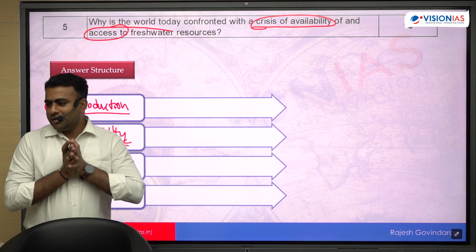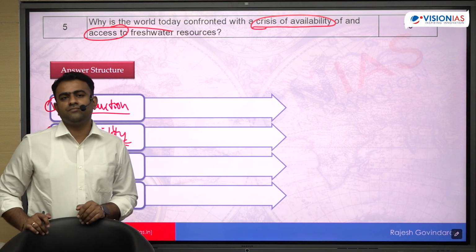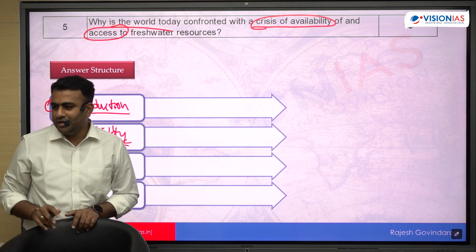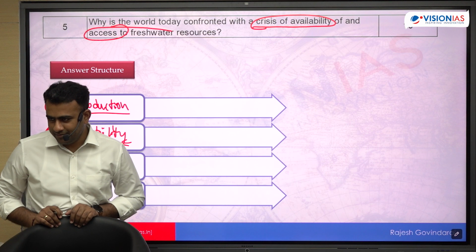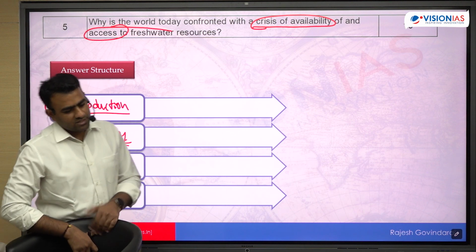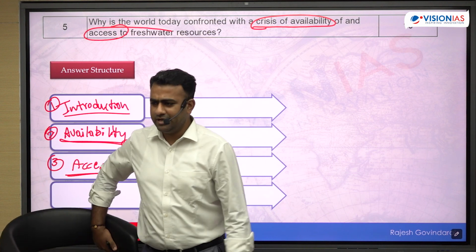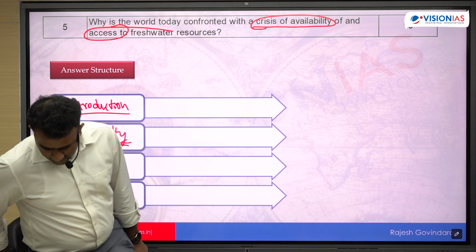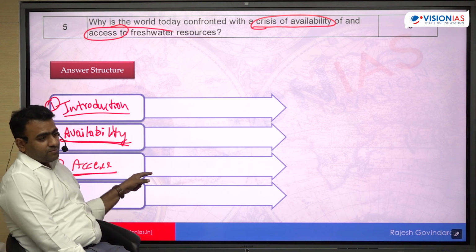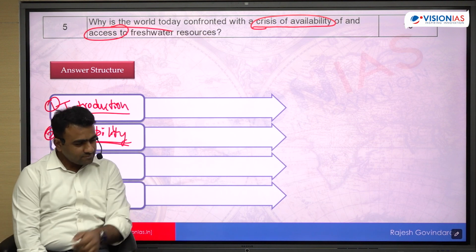So there are many rivers which flow from one country to another. Many inter-basin rivers are there. So there is difficulty in terms of management over there. Supply side में include कर सकते हो. Climate change में आ जाएगा, climate change and El Nino, La Nina. ठीक है? So try to differentiate. This is very much important that you differentiate these. So then your answer will be better.